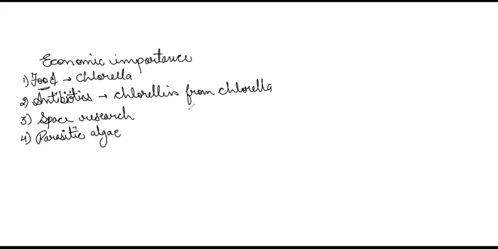Next we have the second group or second division of algae, that is brown algae, Phaeophyta, also known as brown algae. The common name given to these brown algae is seaweed. And the most common example is kelps.